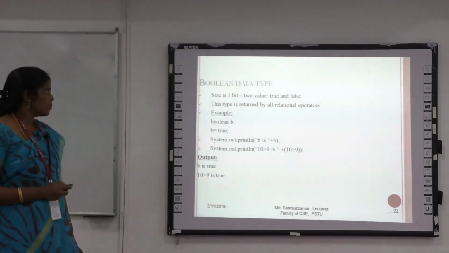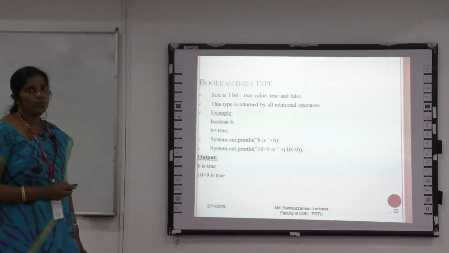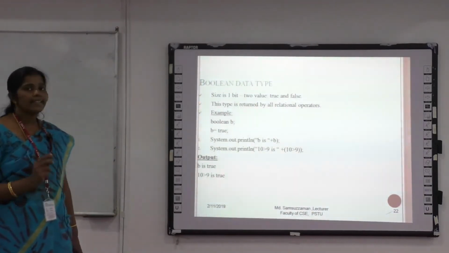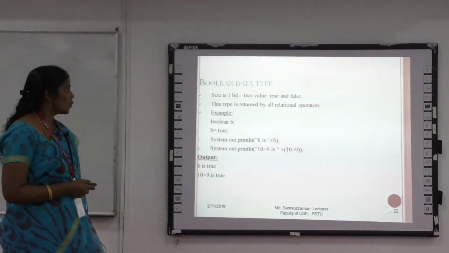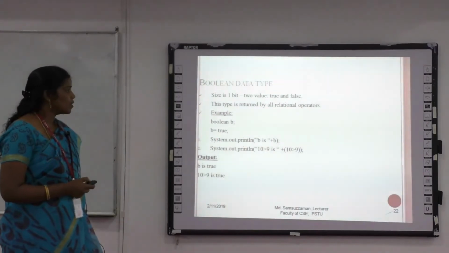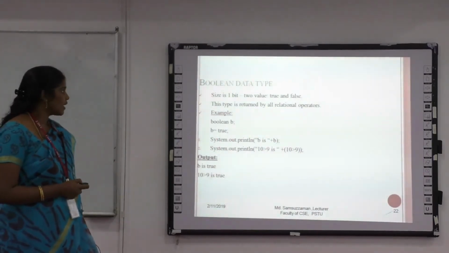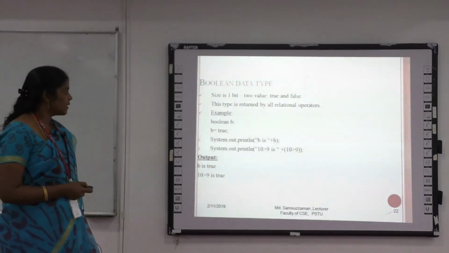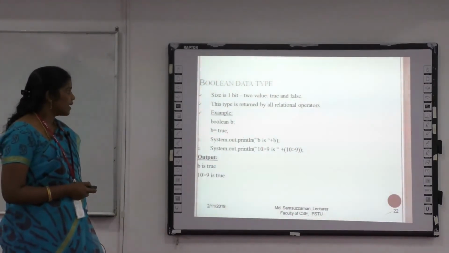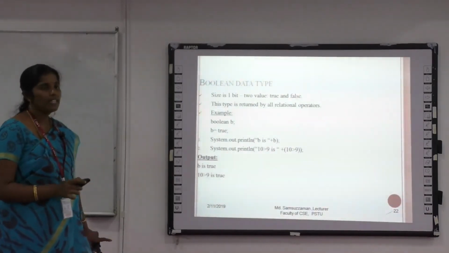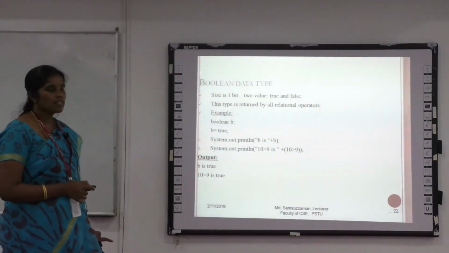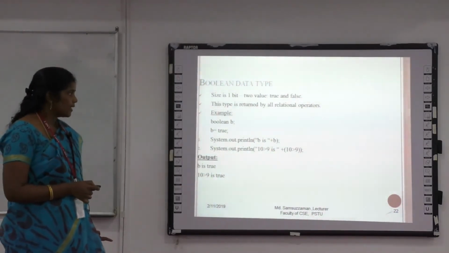Here is an example. They declare the boolean variable b. What is the value for b? b is true. Here they are writing 2 statements. The first one is System.out.println, b is, plus b. What may be the result? What is the value stored in b? True. What is the second statement? System.out.println with a condition: if 10 is greater than 9. Whatever we give in the double quotes will be printed as is. It won't check the condition if it is in the double quotes. The condition is checked here.